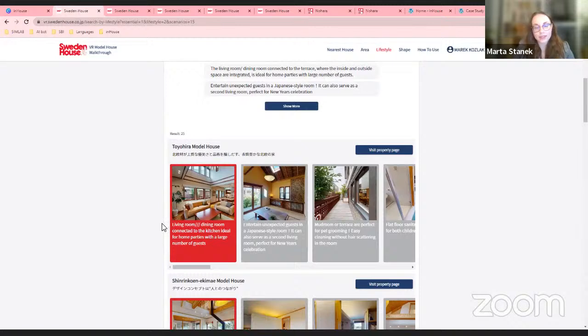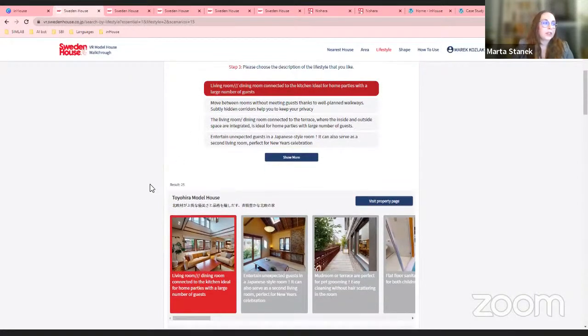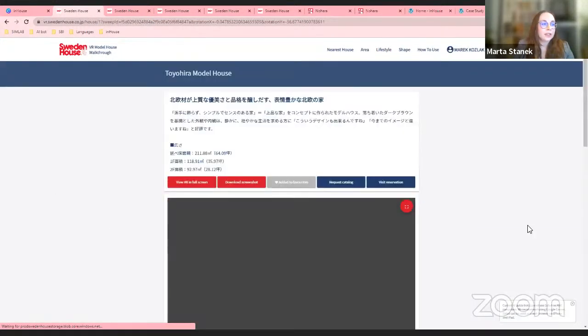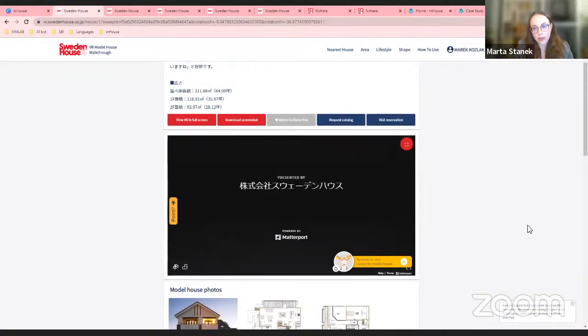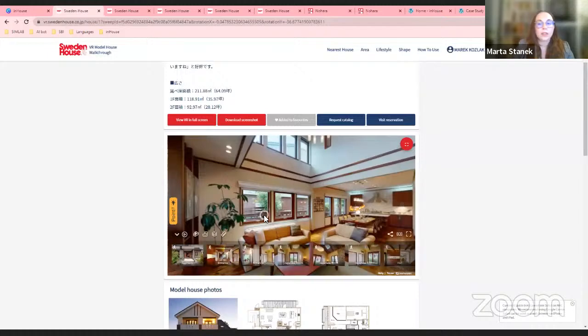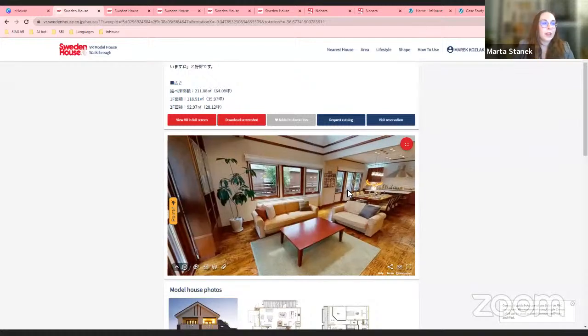It will highlight the space that was tagged with this exact criteria. So what's the most impressive about the search engine is that if I click on the screenshot here, I will be taken again to the property page. But when the Matterport loads, as you can see, it loads in the exact spot that was screenshotted. So I start from the space that I'm interested in.